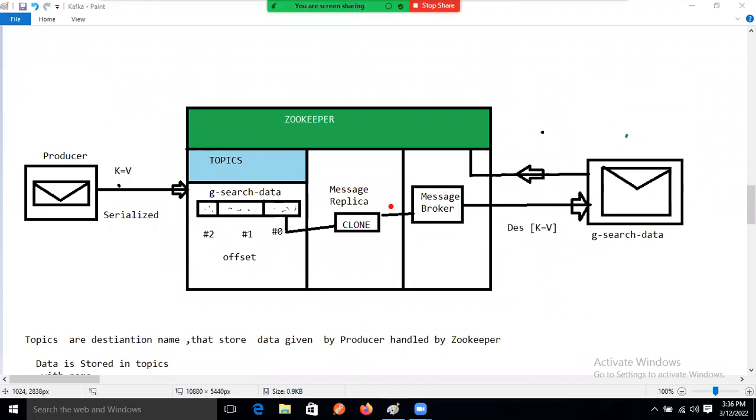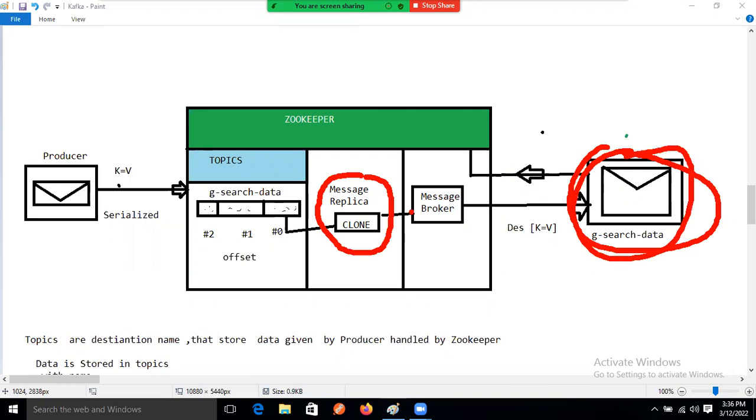So here what will happen now? Based on that, what? Messages replica. Based on that consumer, a message broker plus a message replica will create. Message broker and a message replica will create based on that consumer. Clear? If one consumer is there, one message broker will create, one replica will create.